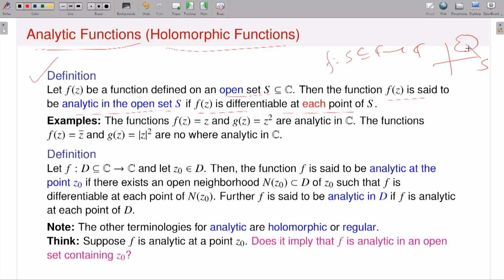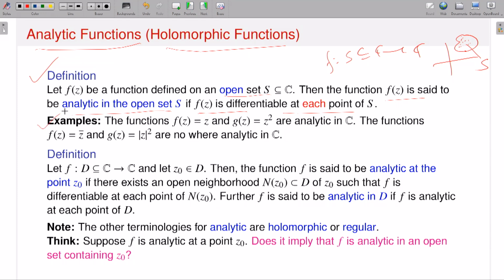What I demand is that my function should be differentiable at each point. Suppose this is my complex plane and this is my set S. I am giving the definition that my function is analytic on an open set S if my function is differentiable at each point in that open set.